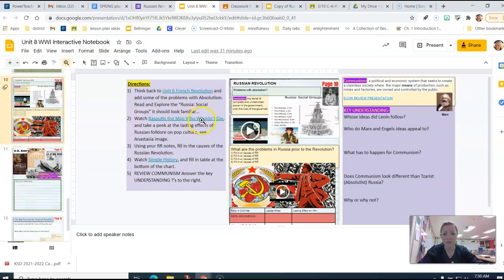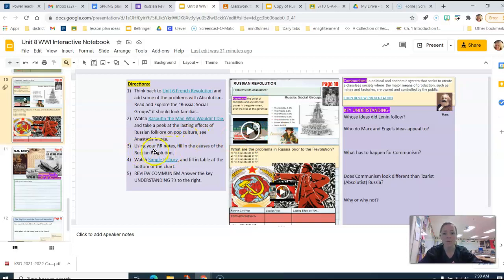Watch Rasputin, the Man Who Wouldn't Die. Take a peek at the lasting effects of Russian folklore on pop culture. Of course, Anastasia as well. You do not have to watch this because I actually told you a little bit about Rasputin, the Man That Wouldn't Die yesterday. But do just note that there is some crossover into pop culture, you know, the dance that we did yesterday or the TikTok challenge.